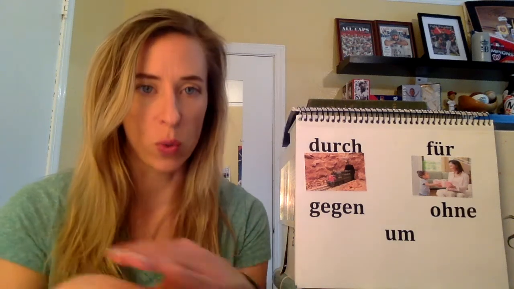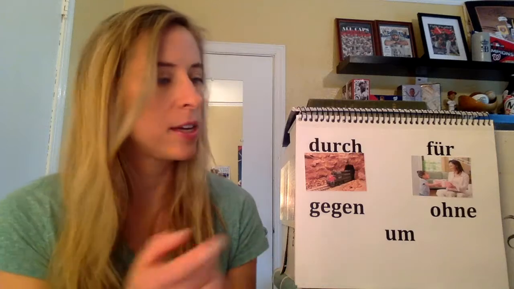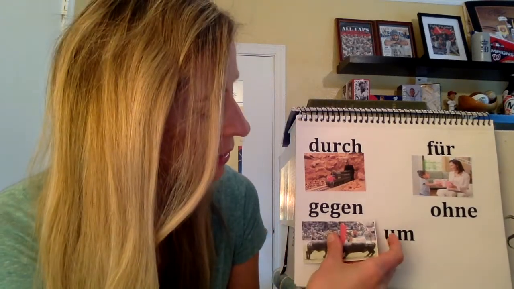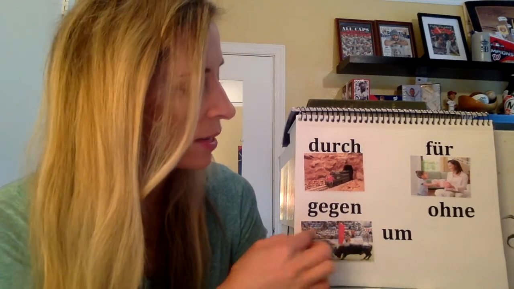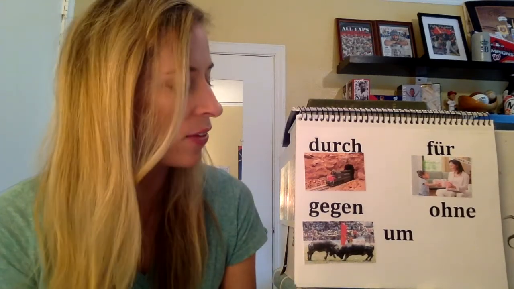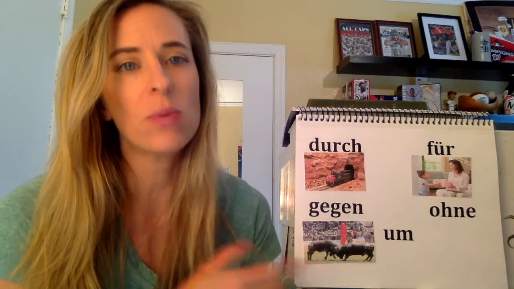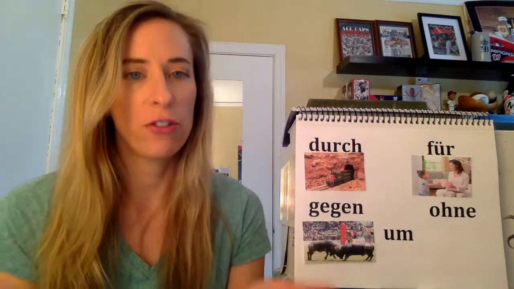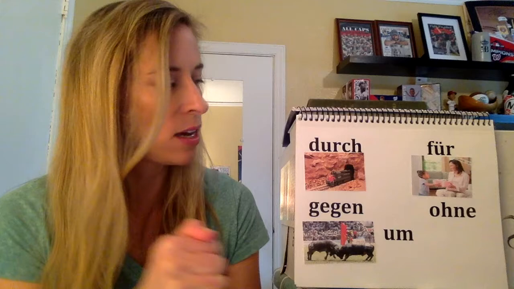All right, so we have durch, für, gegen. Gegen means against. And so we could say, die Bullen kämpfen gegeneinander. They are fighting against one another. Gegen means against, with arguing or fighting, or it could be leaning against something or standing against a wall. So we have durch, für, gegen.